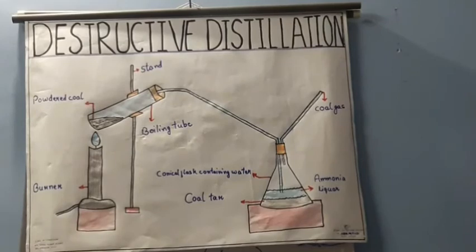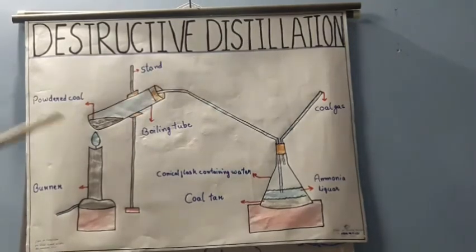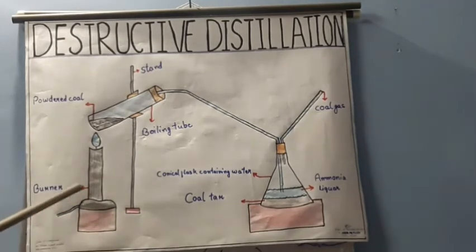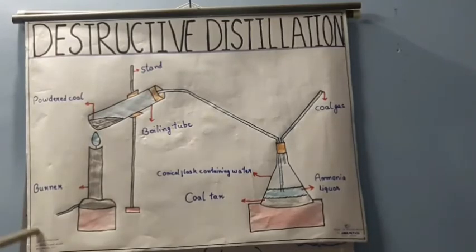Okay, students, now look into this chart. This shows the process of destructive distillation and all the apparatus are shown here. The first thing you can see at the bottom is the burner. The burner is the laboratory burner which is used for heating any kind of solid, liquid or gas.